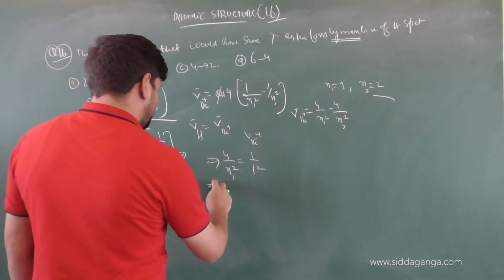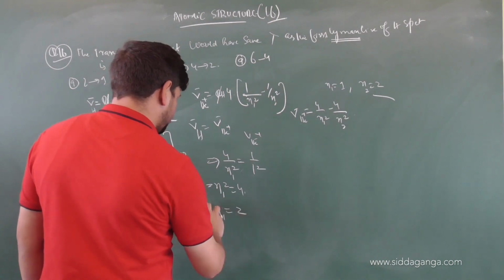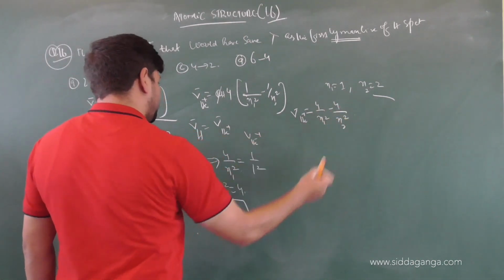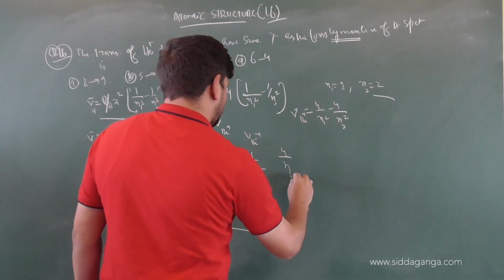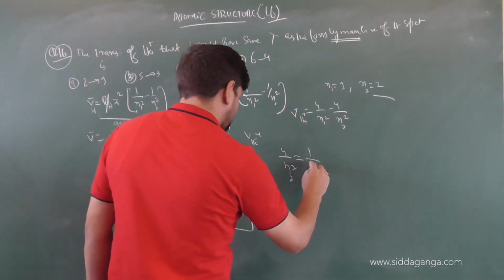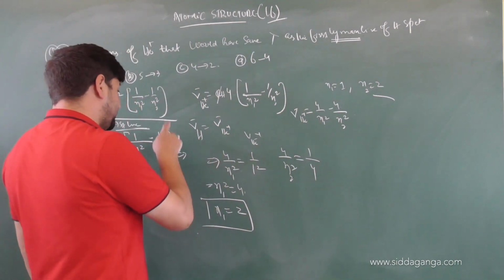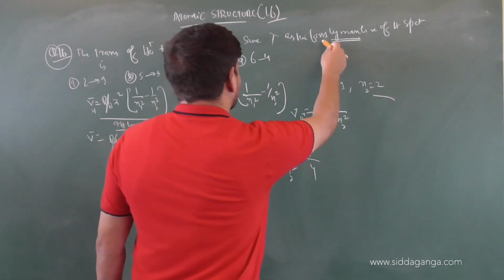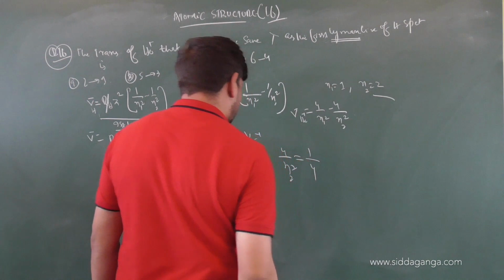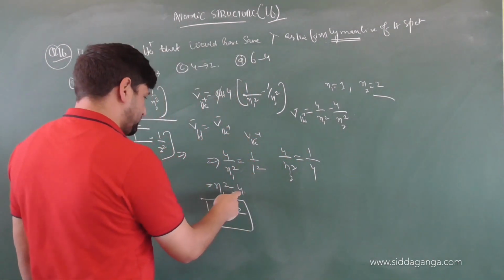That makes n1 square equal to 4, so n1 equals 2. Now the second term: 4 by n2 square should be equal to 1 by 4, because we are talking about the first line of the Lyman series, so 2 square makes it 4.